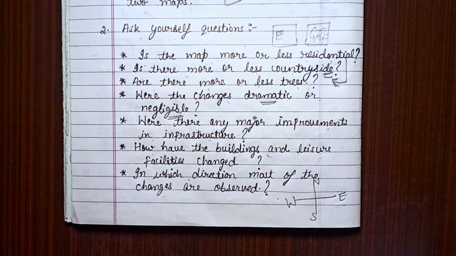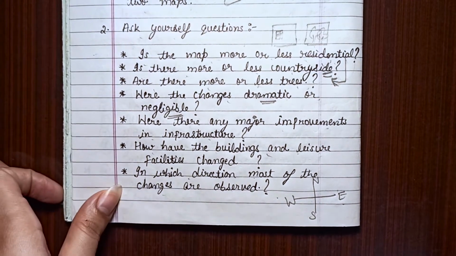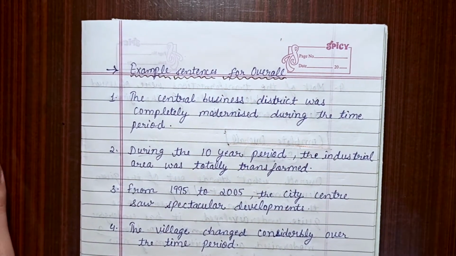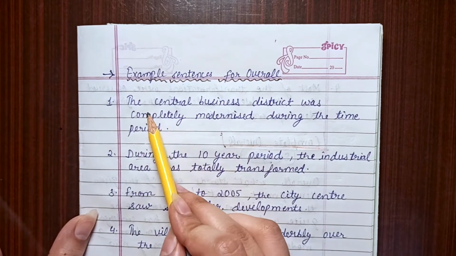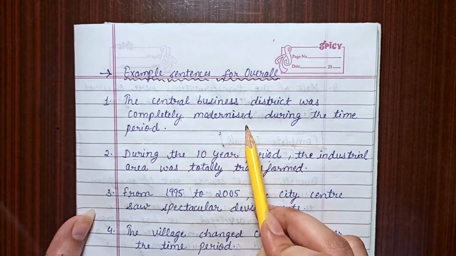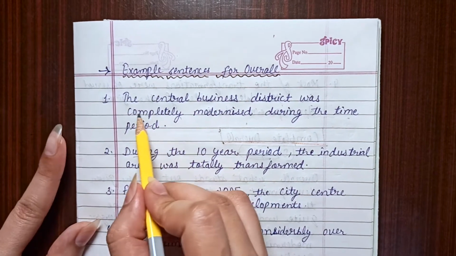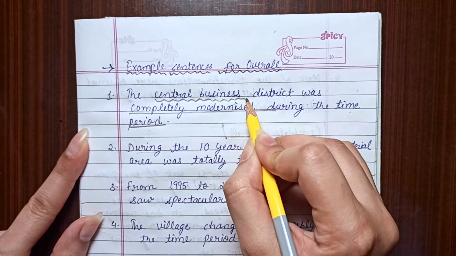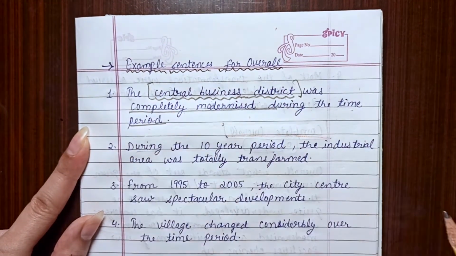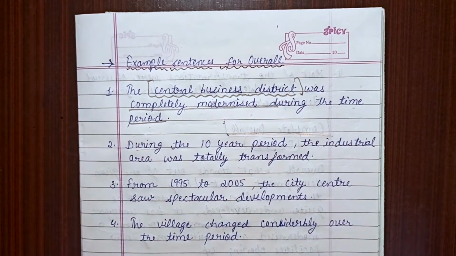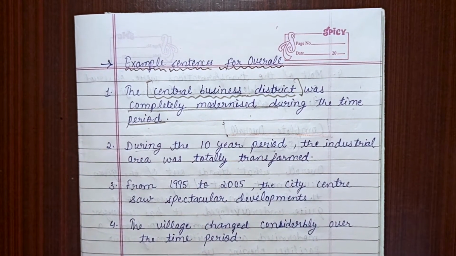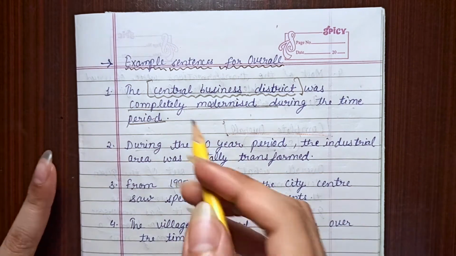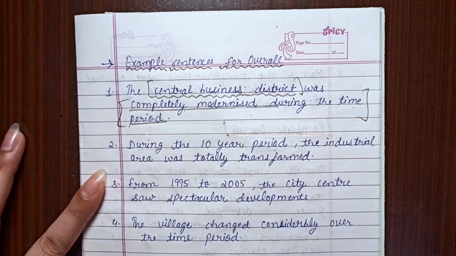So I will provide you with example sentences on the basis of which you can make your overall more effective. Moving to the example sentences for overall, for a map or the development chart, the first is: the central business district was completely modernized during the time period. This is the subject you will change according to the development chart provided to you. This is the name, right? So you will change it. You will not copy as it is. You have to make changes according to the map and the question you are provided with. But you can use these words by observing, right?